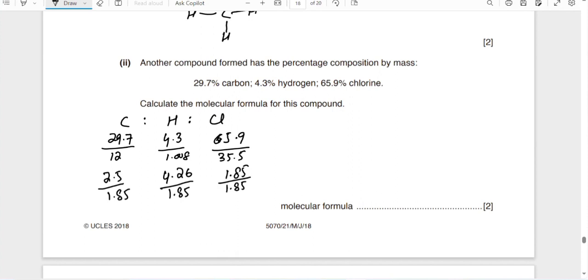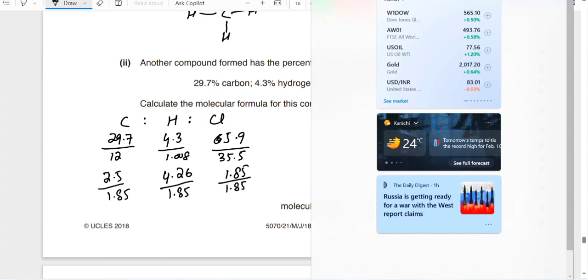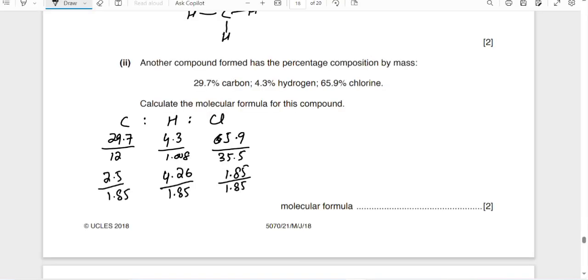Okay, so here you can use the calculator to find out the number of moles. 2.5 divided by 1.85, you get 1.35. Next is 4.26 divided by 1.85, so you get 2.3. Then here you get 1.